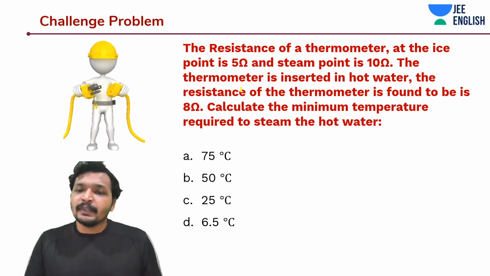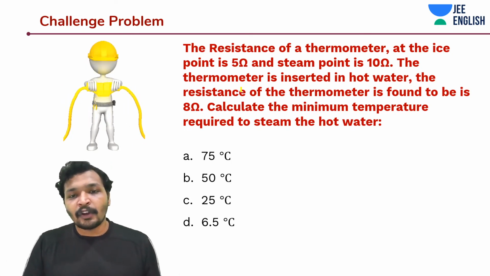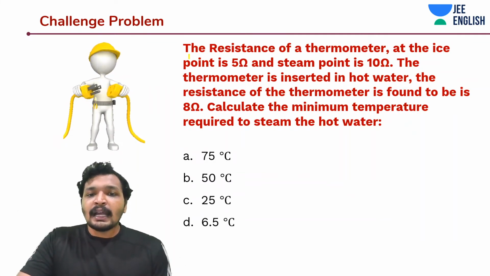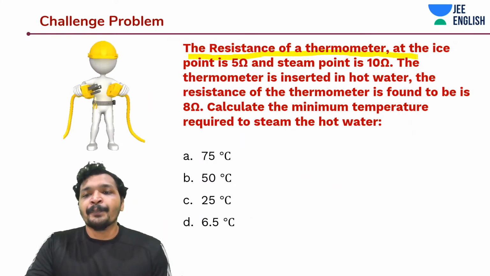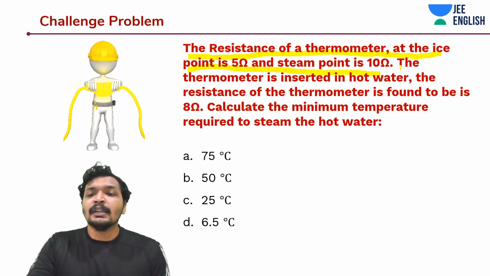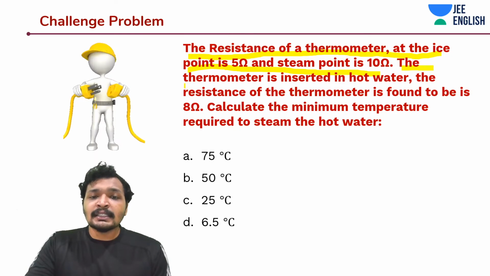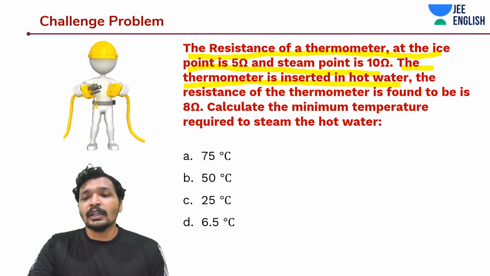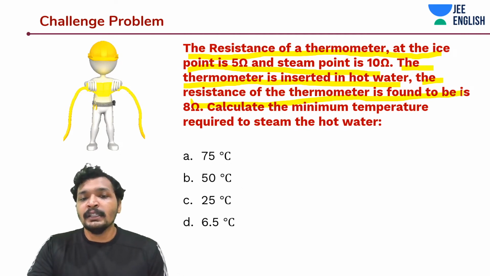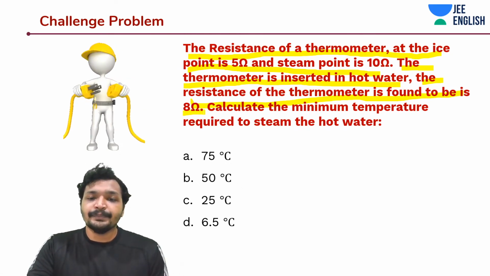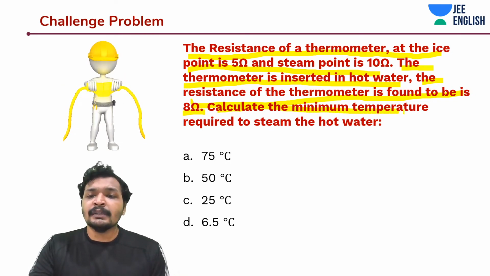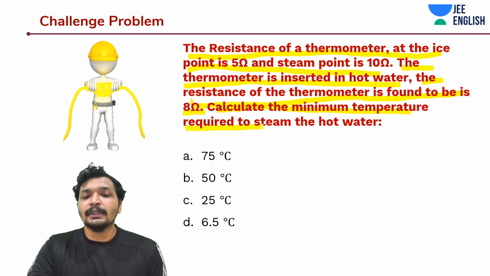Interesting problem. These kinds of problems are something that you can expect in your competitive exams. The resistance of a thermometer at ice point is 5 ohms and at steam point is 10 ohms. The thermometer is inserted in hot water and the resistance of the thermometer is found to be 8 ohms. Calculate the minimum resistance required to steam the hot water.